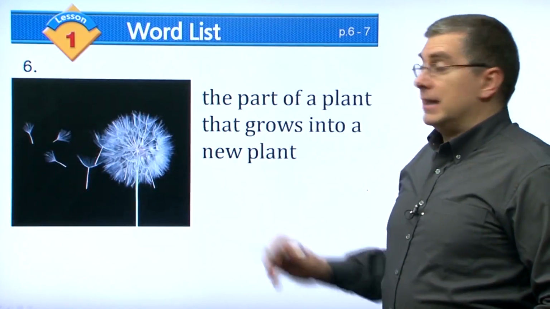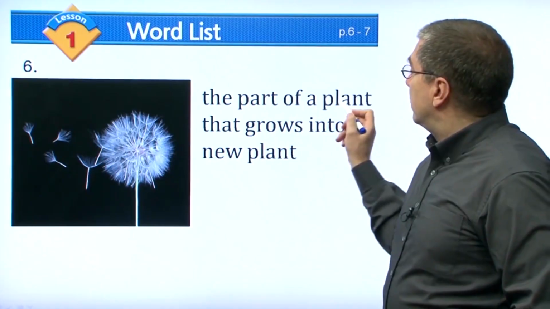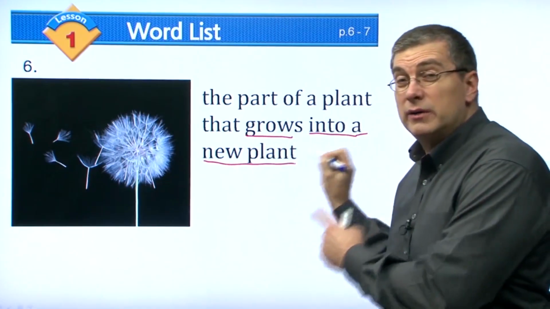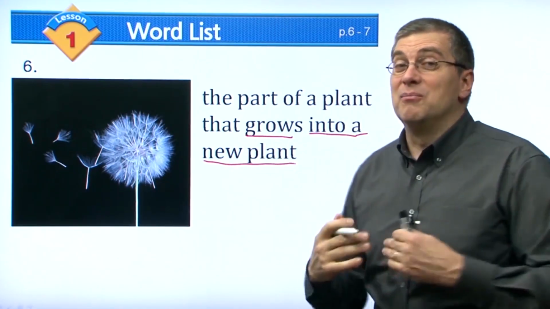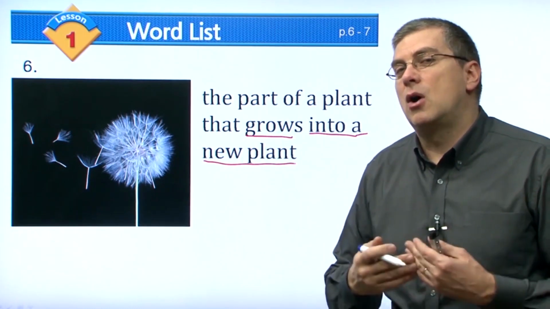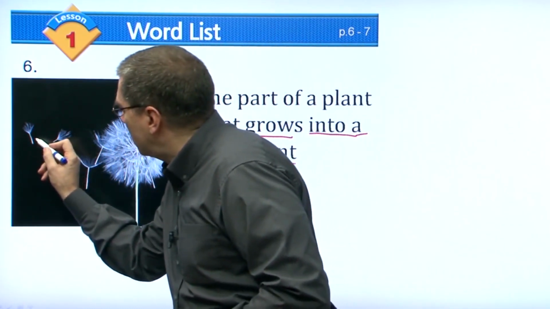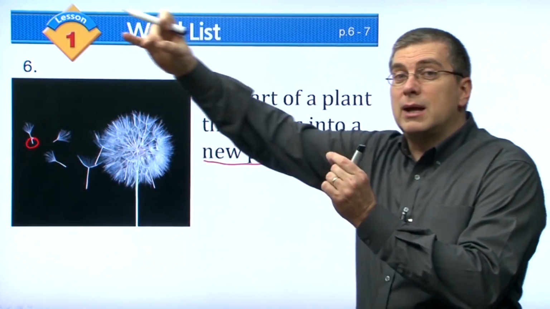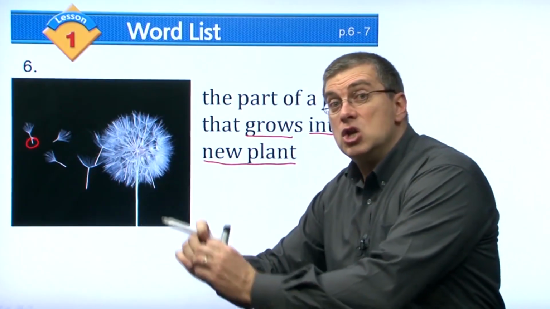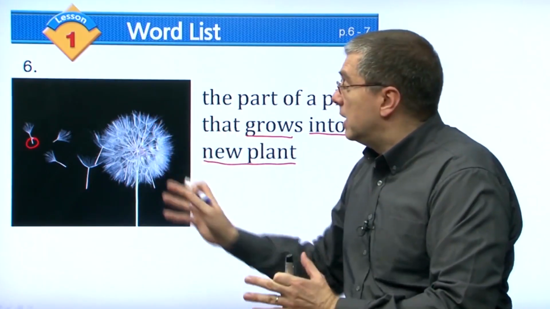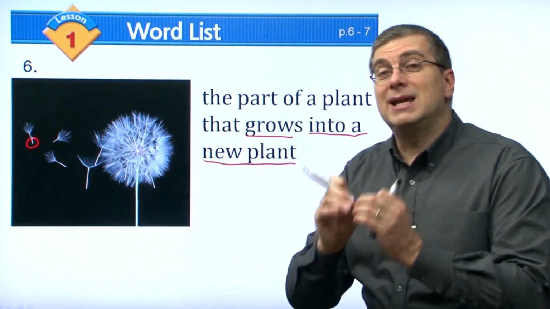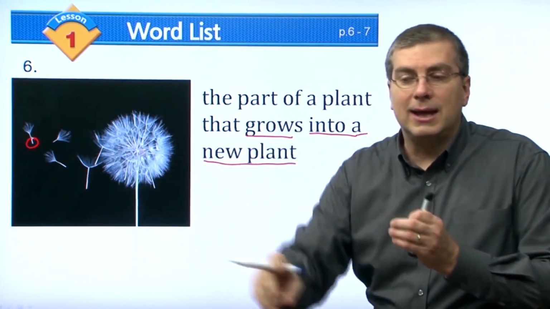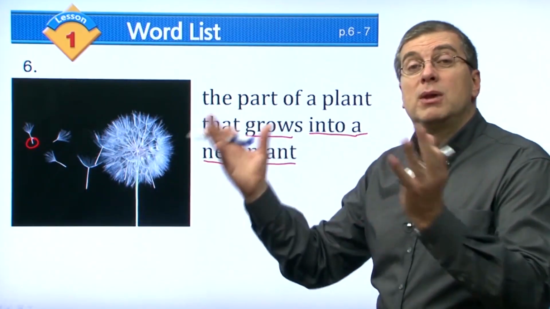Okay, the next one is the part of a plant that grows into a new plant. We talked about this part before. We've mentioned it several times already. We're looking at this very small piece of the plant. That piece will fly away on the wind. It'll fall in the ground and a new plant will grow. Okay? So that's just one type of plant. Of course, there are many types of these. Sometimes people eat them, right? And they throw them away in different places and a new plant will grow.